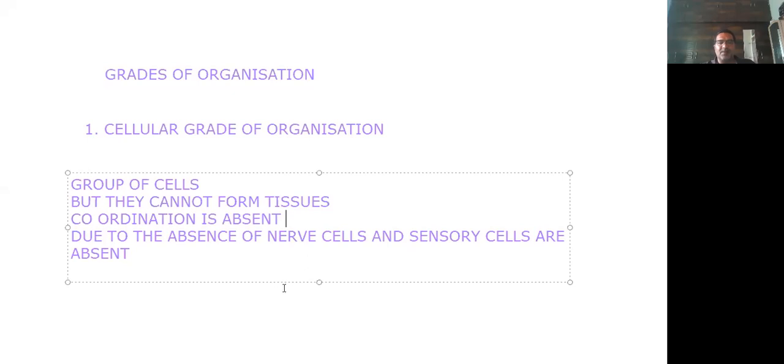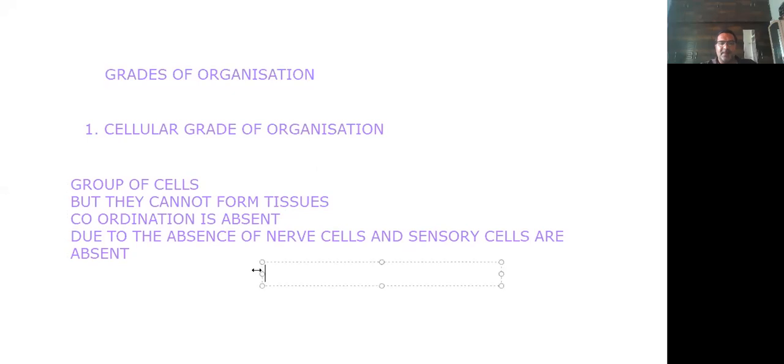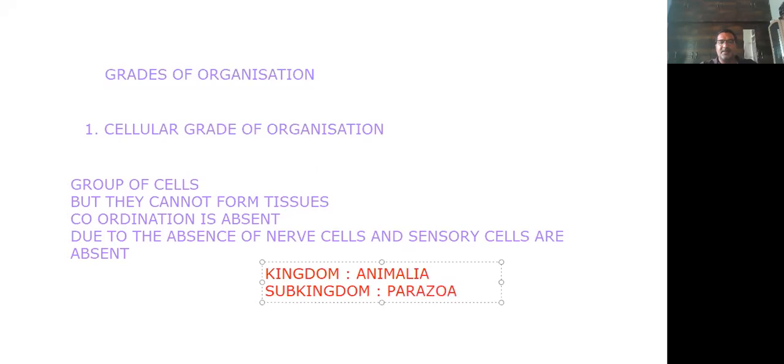So where do we find this particular type of organization? I'm giving the address from the beginning: it belongs to the kingdom Animalia, subkingdom Parazoa, phylum Porifera.